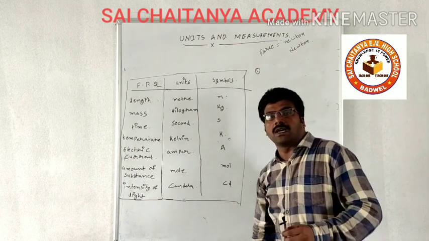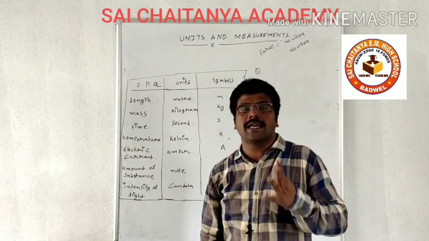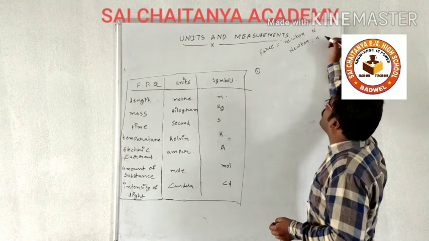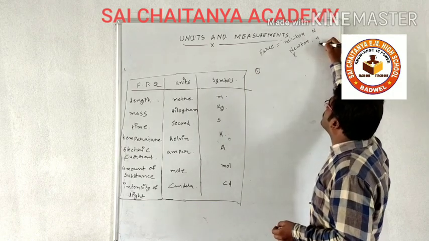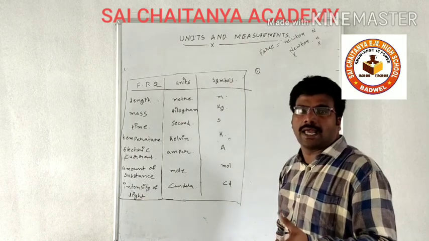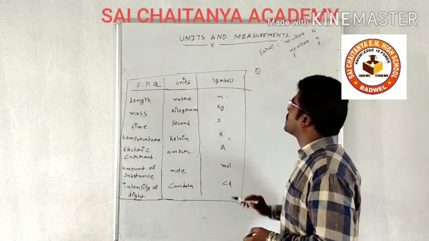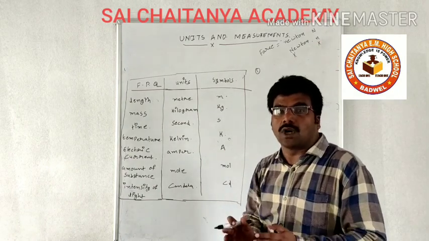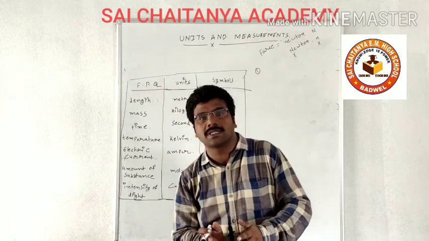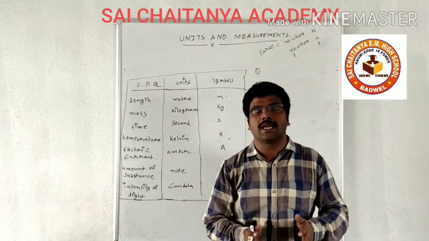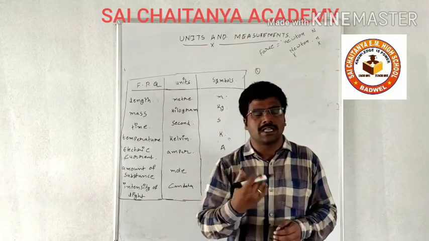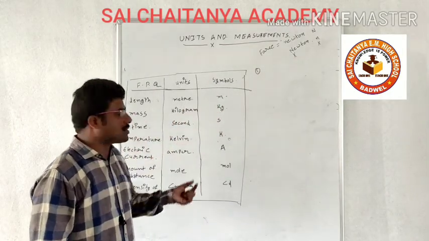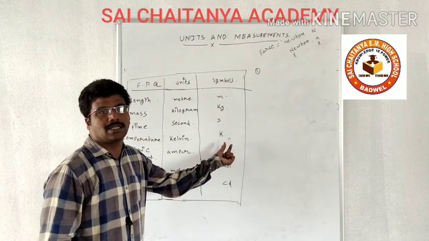Only if the unit is named after a scientist. While writing the symbol, you should write a capital letter, not a small letter. So this is the wrong method and this is the wrong method. While writing the full name, you should start with a small letter. While writing the symbol, you should start with a capital letter N. This applies only to scientist names. In the same way, for temperature, kelvin is the name of a scientist, so we should write the symbol with a capital K.